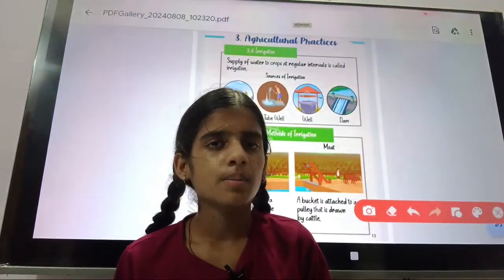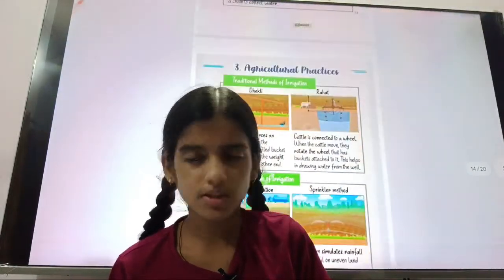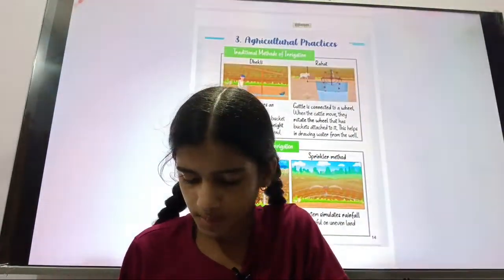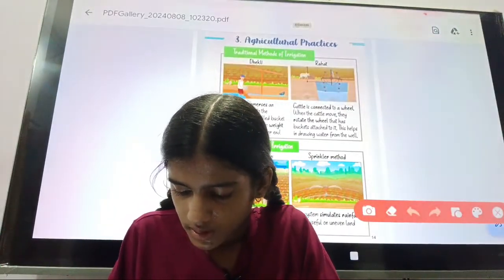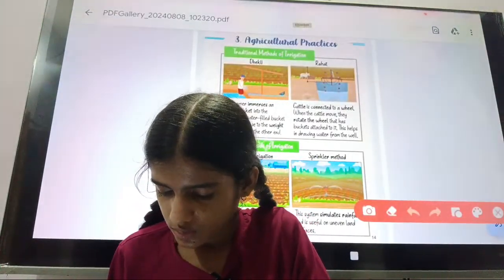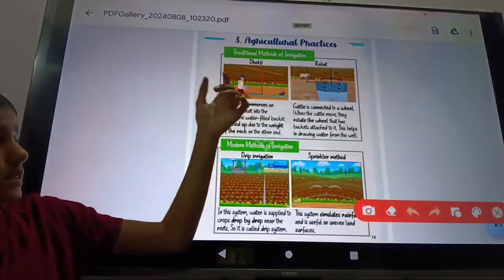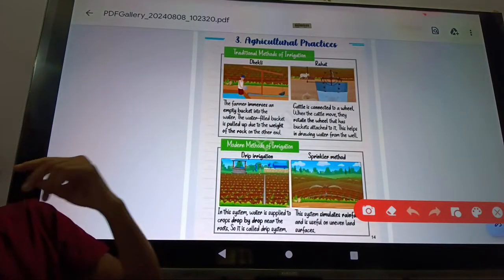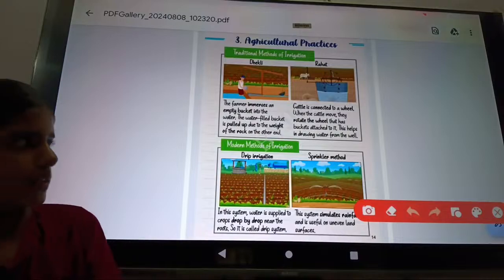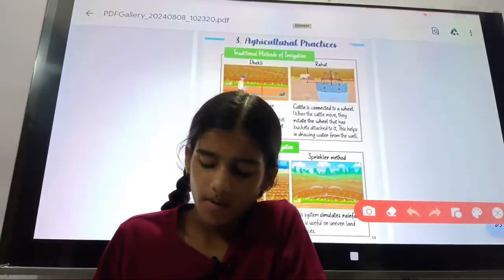Very easy. So the next traditional tool is dhekli. In the dhekli, you will see dhekli here, and here you will see rahat. These two are the traditional methods. One by one we'll discuss.